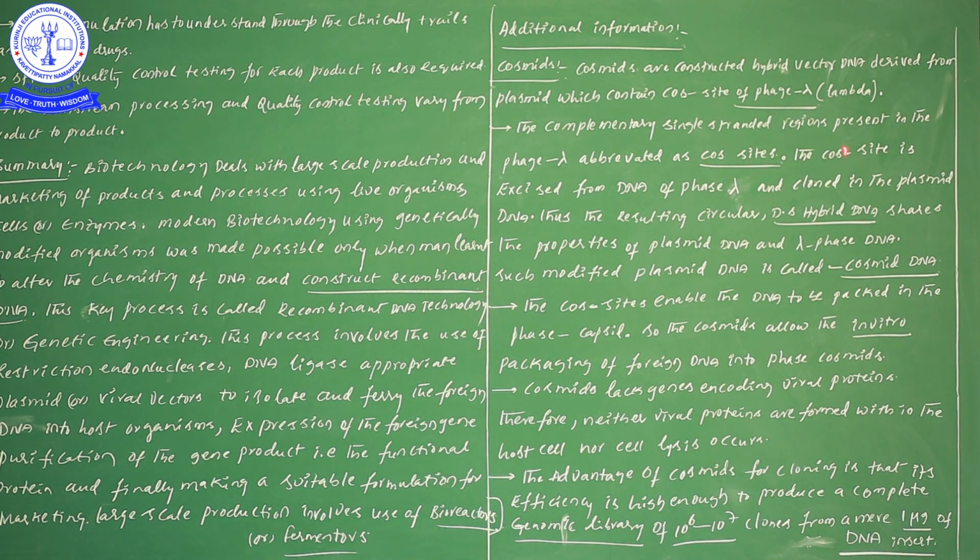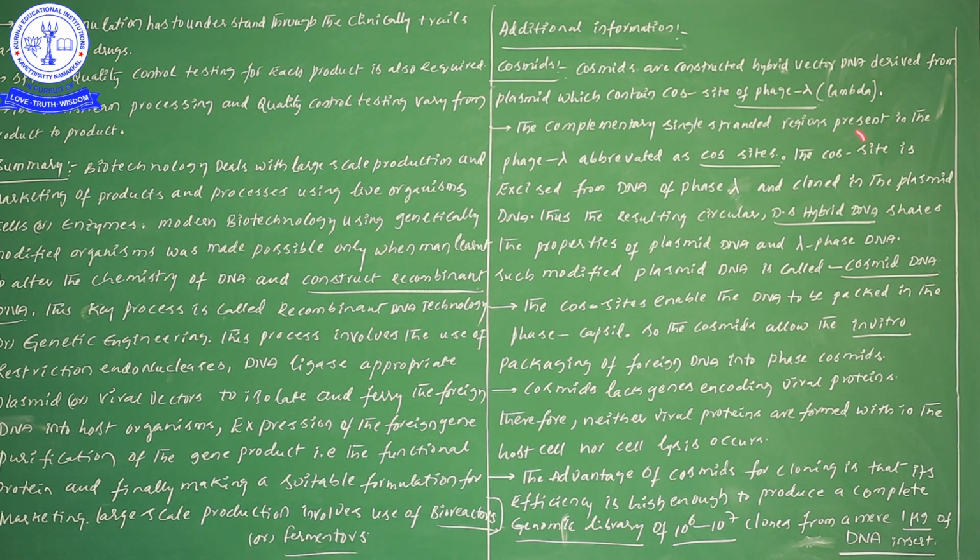cos sites. Okay, this cos site is excised from the DNA of a phage and cloned in the plasmid DNA. Now what are these cos sites? These cos sites are excised simply by cutting.